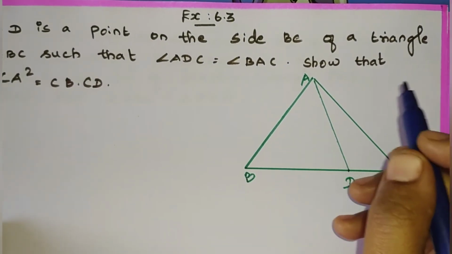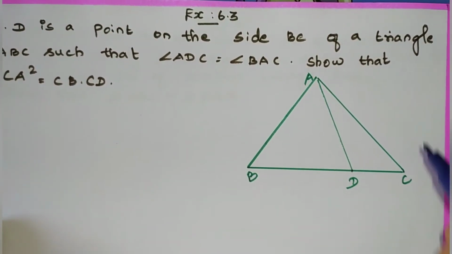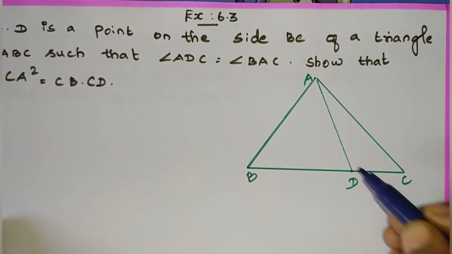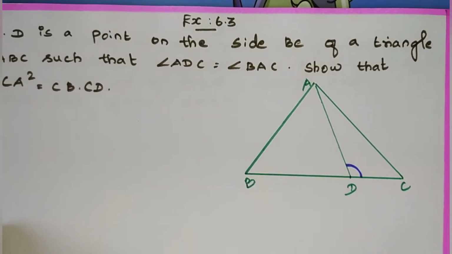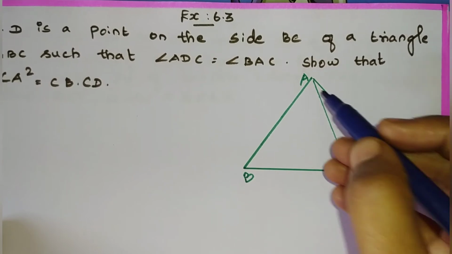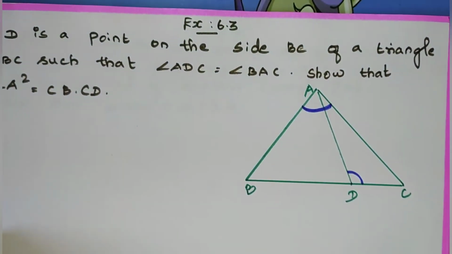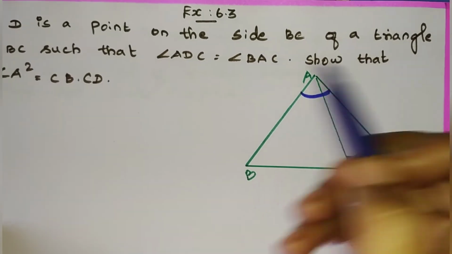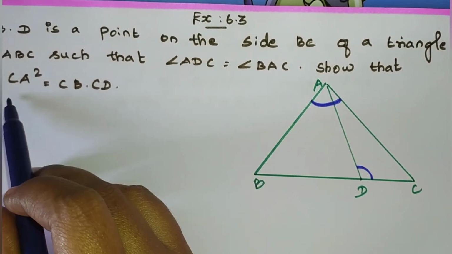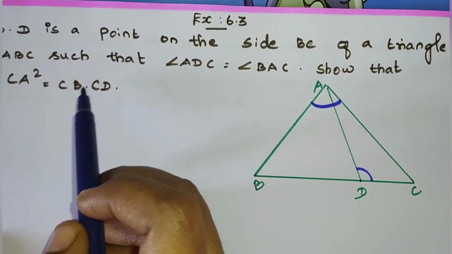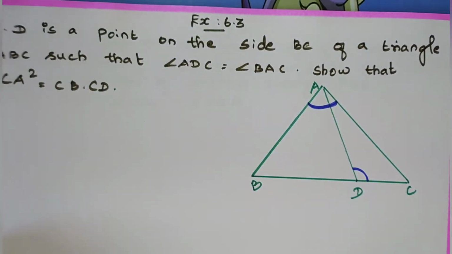They have given one thing, ADC. Where is ADC? Here it is, ADC, and BAC, the full angle BAC. The two angles are equal. Then we have to show that CA square is equal to CB into CD.